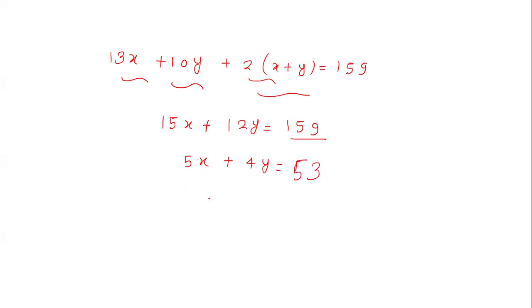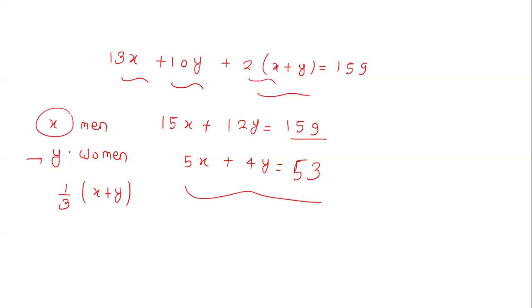So now we have an algebraic equation to solve, and remember x is the number of men and y is the number of women. We have to find the total number of women, that is the y value, and one third of x plus y are children. So men, women, and children are all humans, and these numbers represent how many men, women, and children there are. So these numbers cannot be fractions. All of these must be integers. So we have to find only the integral solutions, because men, women, and children cannot be fractions.